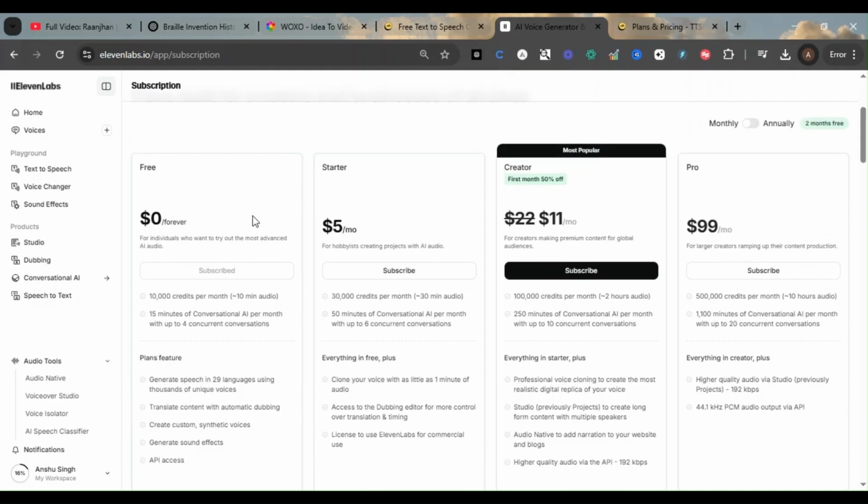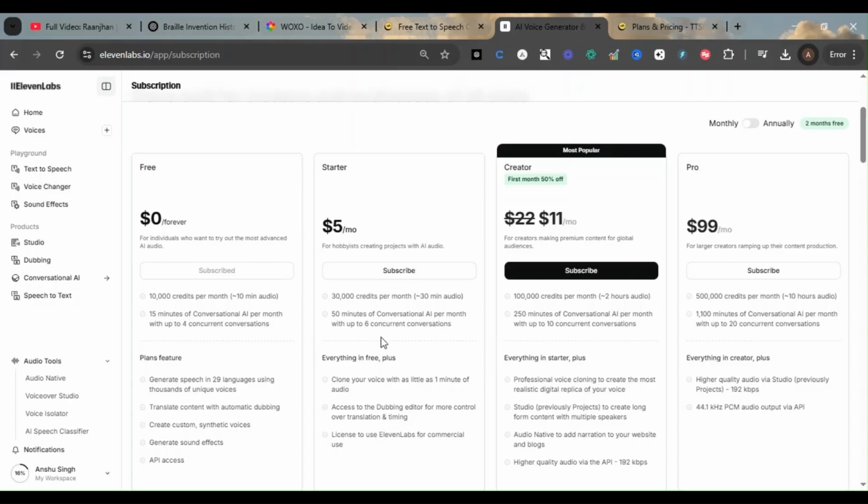But that is a free version, and then we have one more starter version, which costs $5 per month, where you will get 30,000 credits per month, which is equivalent to 30 minutes of audio. And again here, 50 minutes of conversational AI per month with up to 6 concurrent conversations.